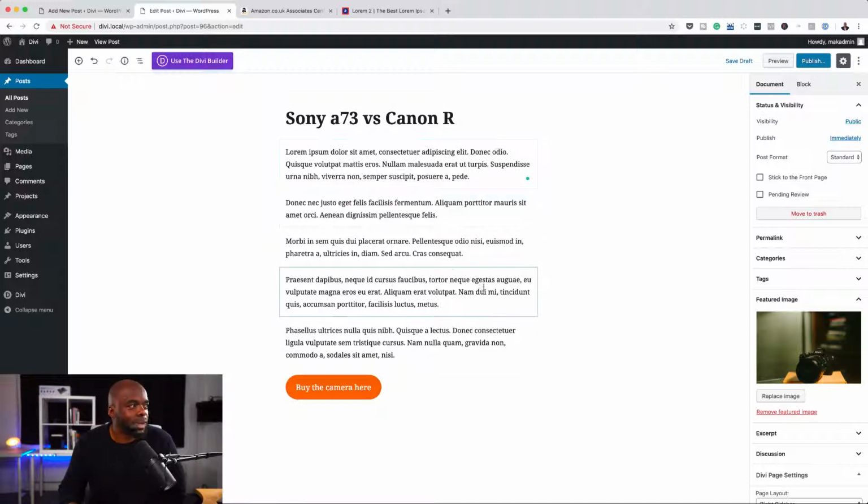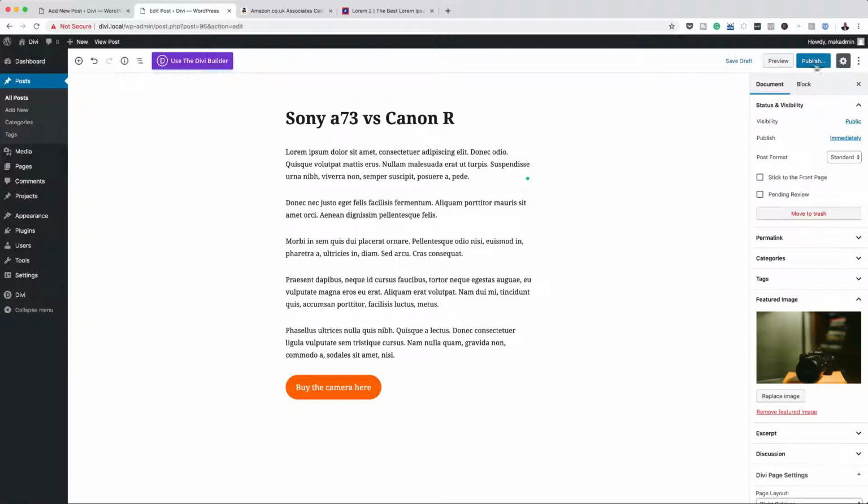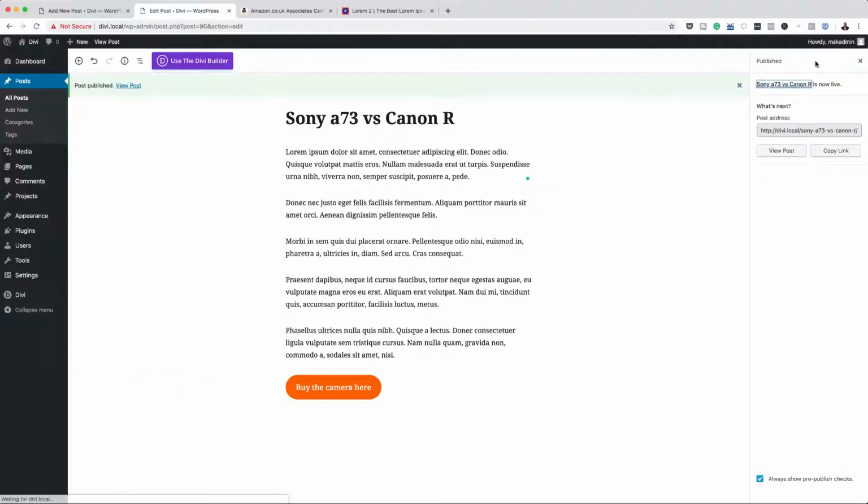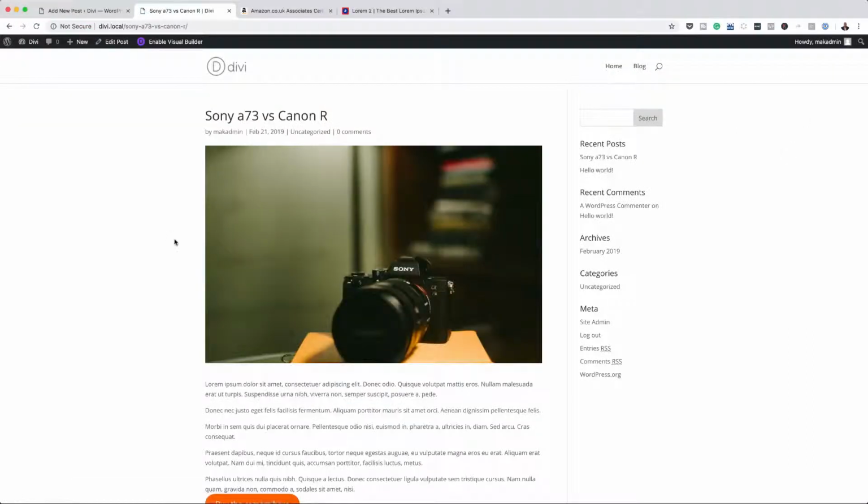So let's pretend this is my description here. I've gone through the article. I'm explaining the differences between this and the other one. And then all I have to do now is to click on publish. Great, so I'm going to view the post. And here it is.